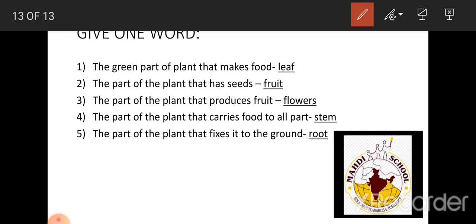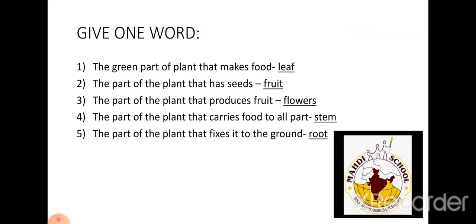THE the PART part. OF of THE the PLANT plant. THAT that FIXES fixes. IT it. TO2 THE the GROUND ground. What is the answer? ROOT root. So now we are revising.